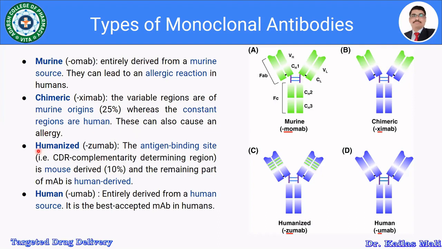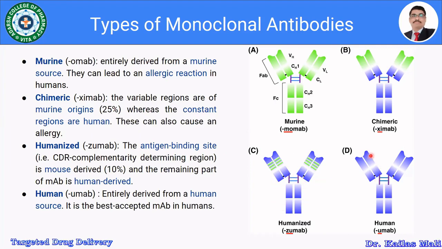Then the third one is the humanized, that is ZUMAB. Here in the humanized antibody, the antigen binding site, which is 10%, is obtained from the mouse, and the remaining blue part, around 90%, is human derived.